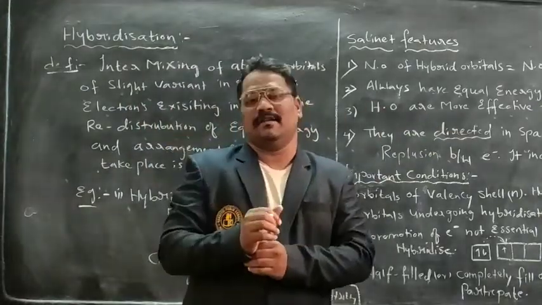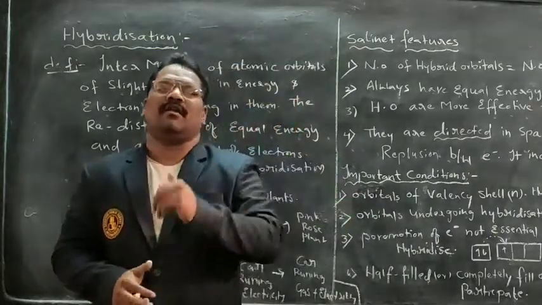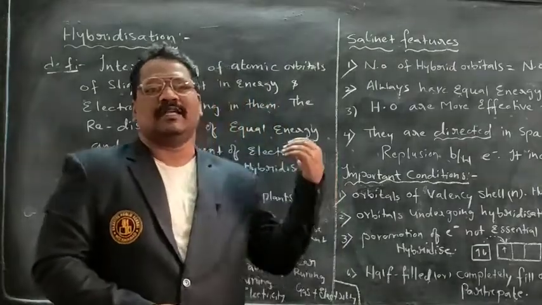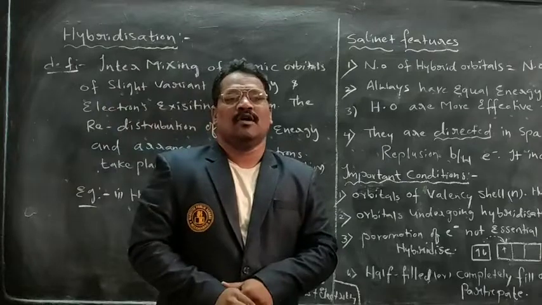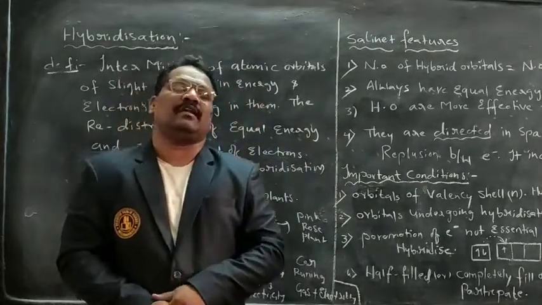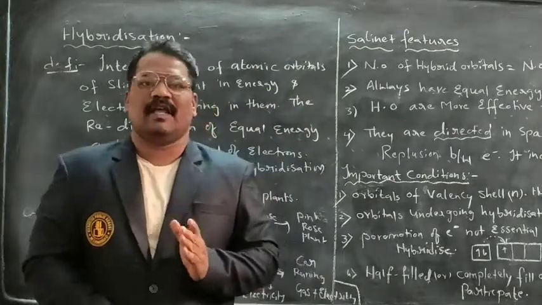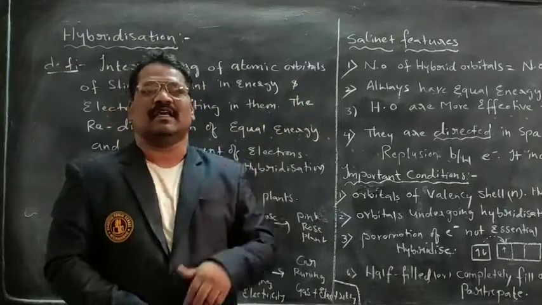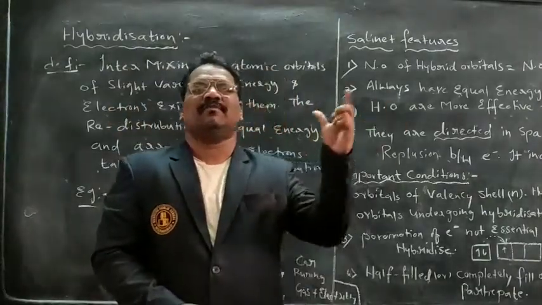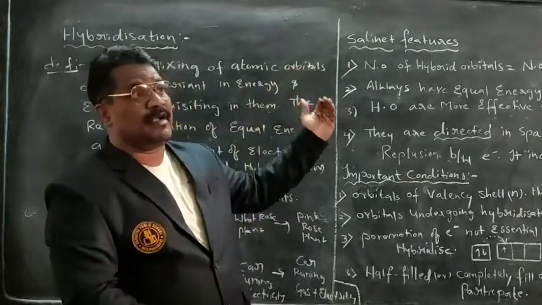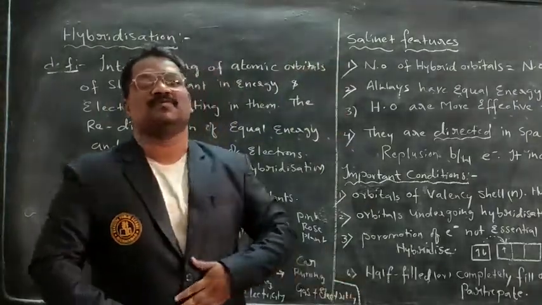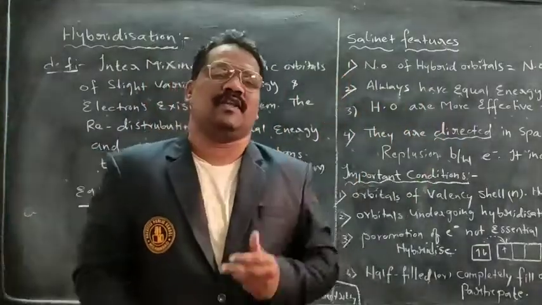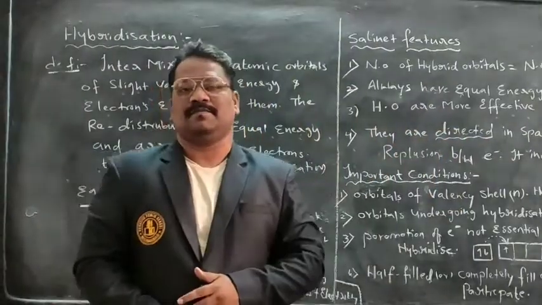To attain shape, the p orbitals play a vital role. That we studied yesterday, when we discussed two topics: the formation of the beryllium chloride molecule and the formation of the boron trifluoride molecule based upon valence bond theory. Within this theory, the first three factors were clearly explained: atomic orbitals, electronic configuration, and overlapping of orbitals.